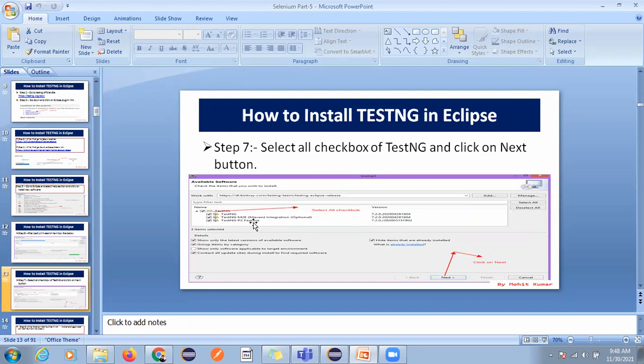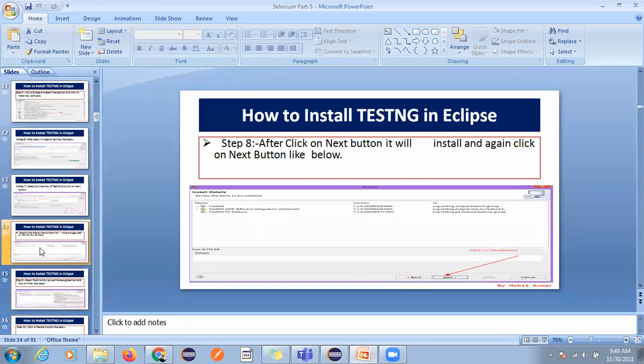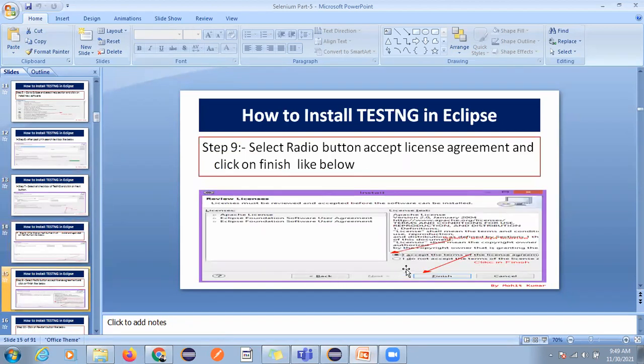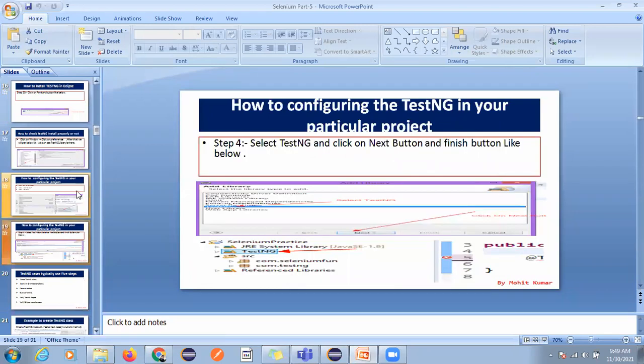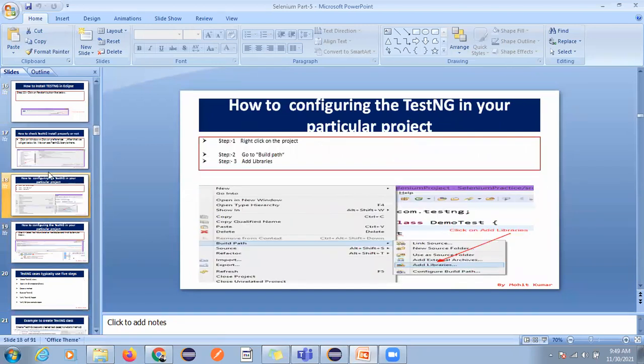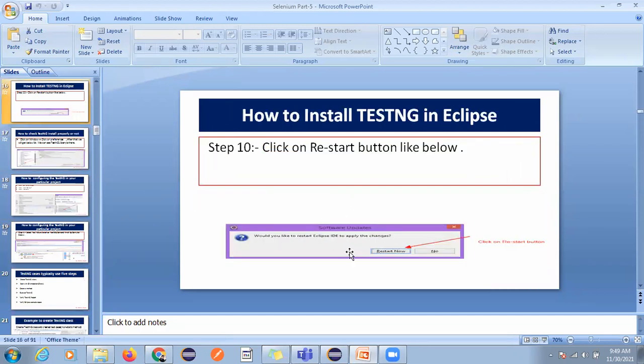Select all the TestNG items and click on next. Again click on next, accept the license terms and conditions, and click on finish. After that you will get a pop-up to restart.